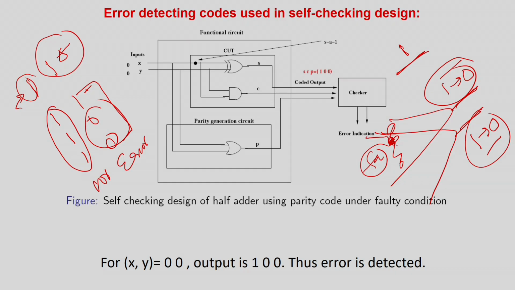So if there are 3 bit flips, you can easily detect. 2 bit flips you cannot detect because still the even parity will be maintained. 4 bit flips you cannot do that. So we all know that parity can detect a single bit error, or an odd number of errors. But it can always happen that there is a gate controlling 2 outputs of the circuit, and it is affecting both of them. So in that case parity error detecting codes will be a huge aliasing code.